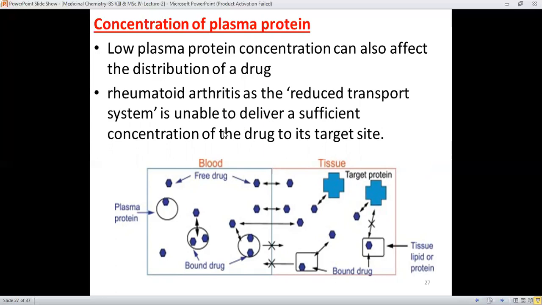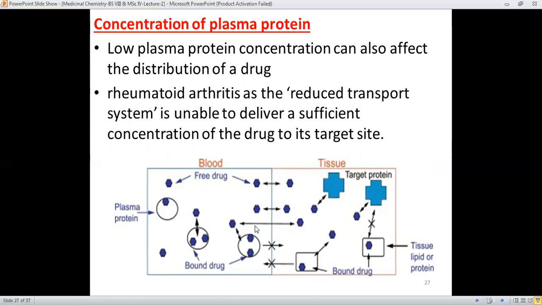It's the example where a reduced transport system is available, and this reduced transport system can be exemplified here. These plasma proteins are responsible for binding drugs, and these drugs should be less in the free form.